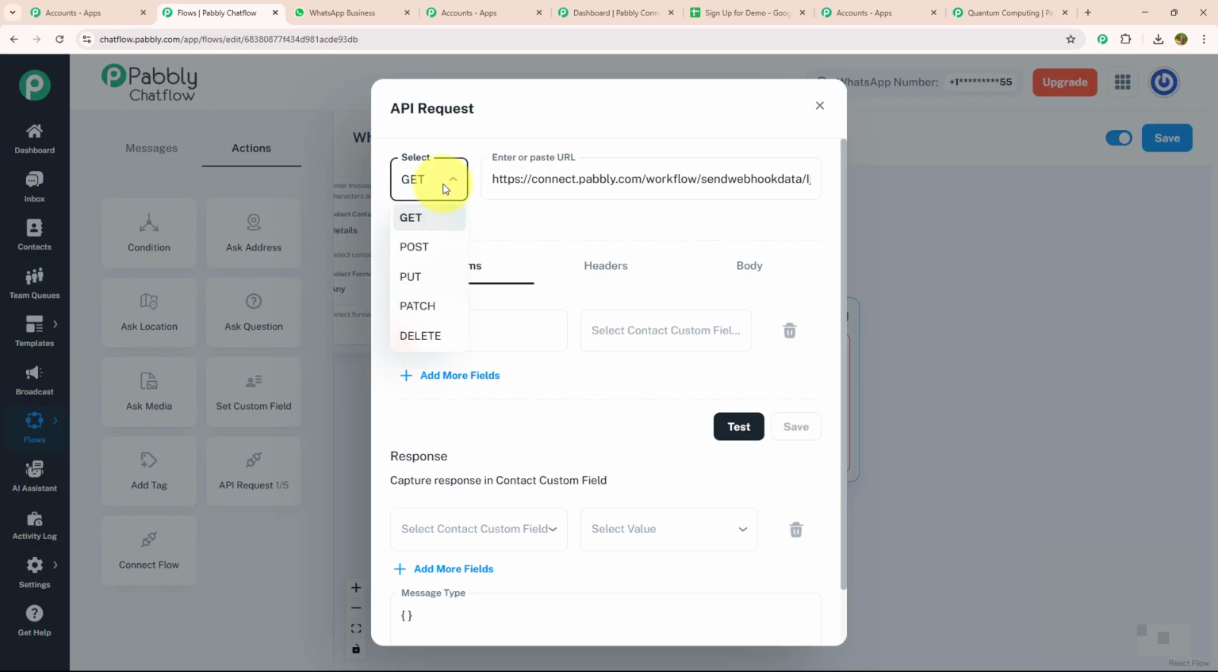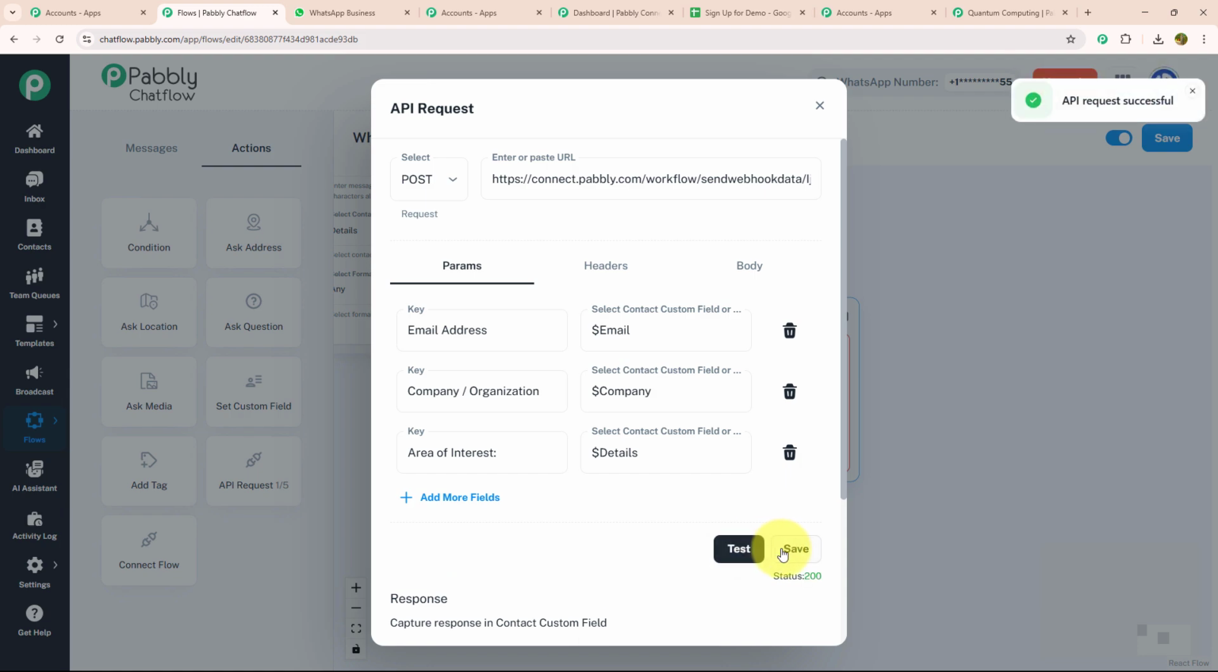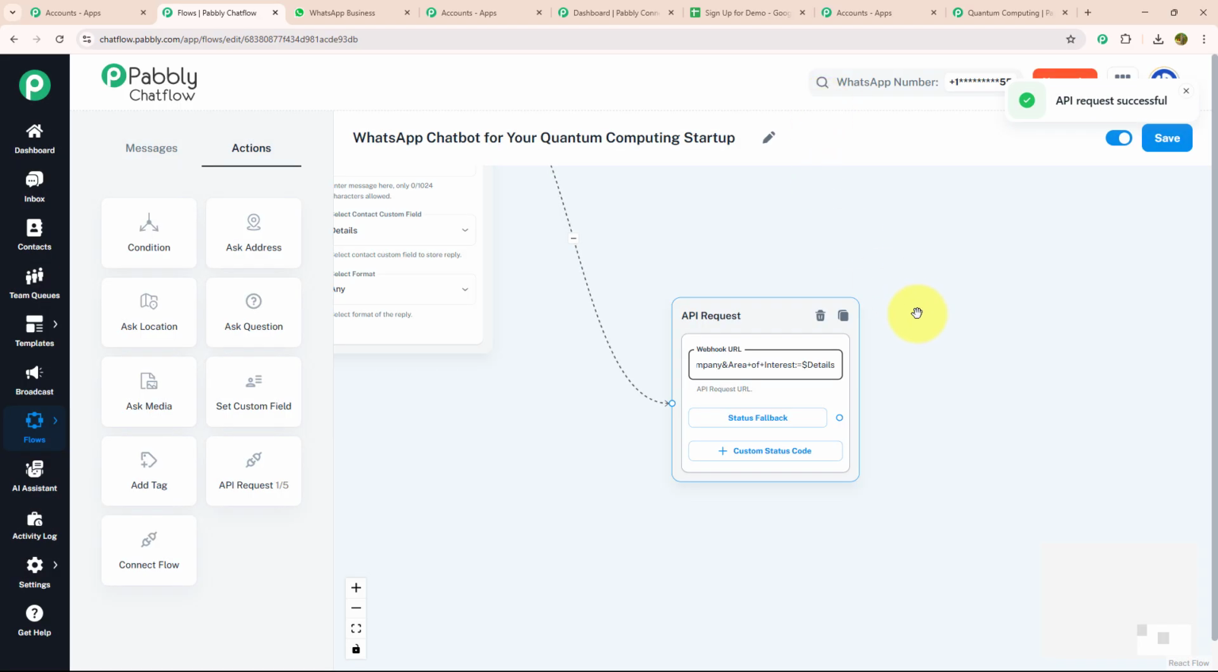After entering my URL, I will select the API request as POST and I'm going to enter my keys, which I want to store on my Google Sheet. Like this, where I have mentioned email address, company organization name, and area of interest. After that, I will click on test and save my API request. As you can see, I got a message that the API request was successful. That means my API request is error-free.